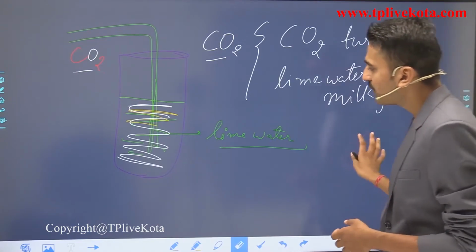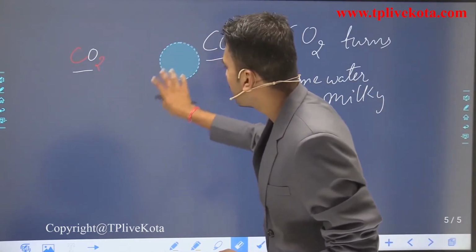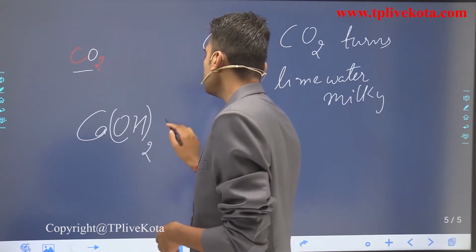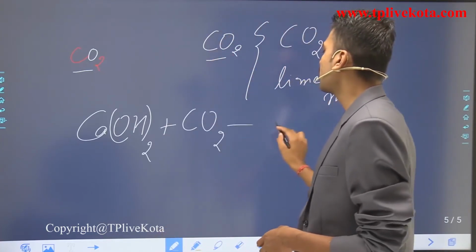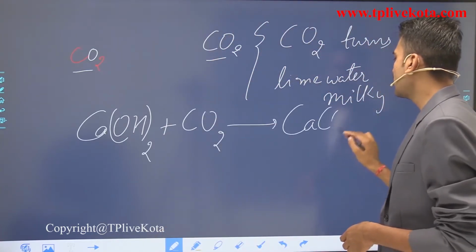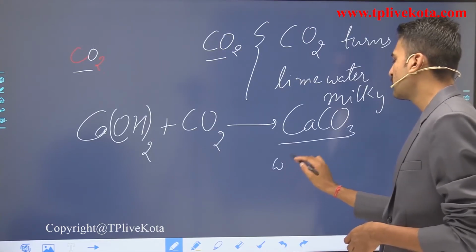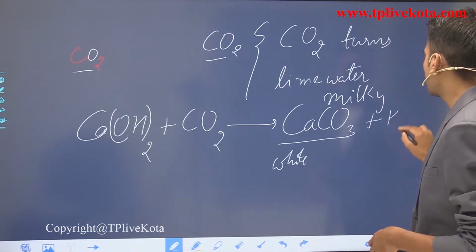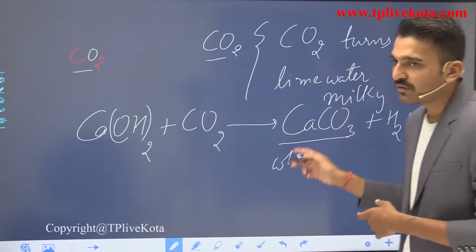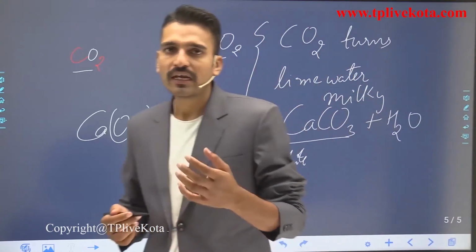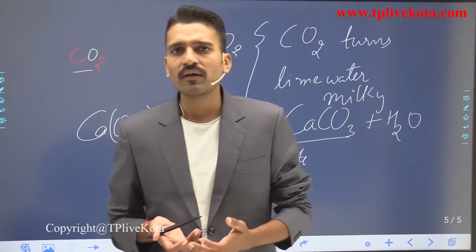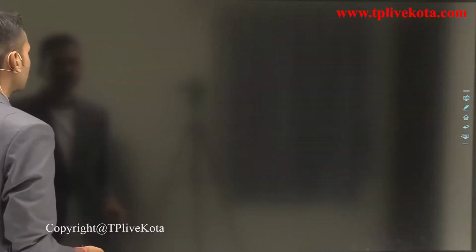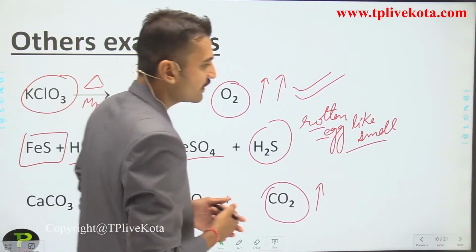So how does it turn the lime water milky? For that, if I write the equation, this is lime water, Ca(OH)2. When it reacts with carbon dioxide, it forms CaCO3, which is a white colored substance, along with H2O. So due to the presence of calcium carbonate, the lime water turns milky. It is also a chemical reaction, of course, you all know. So these are the examples that we have studied.